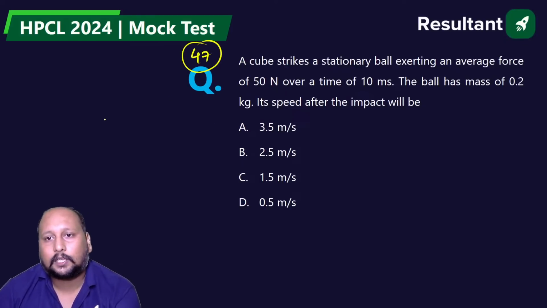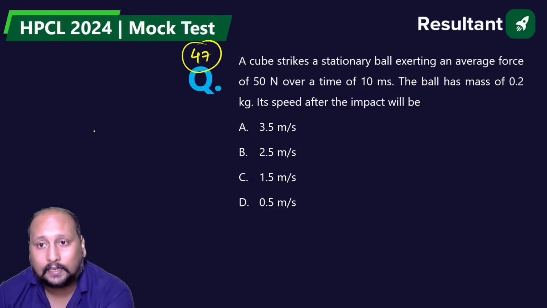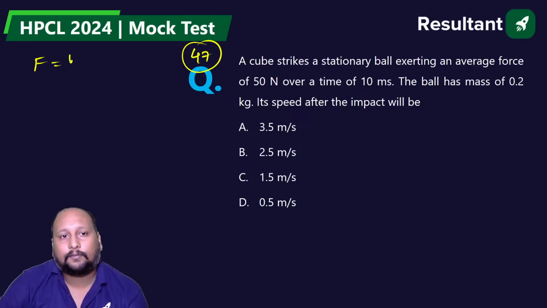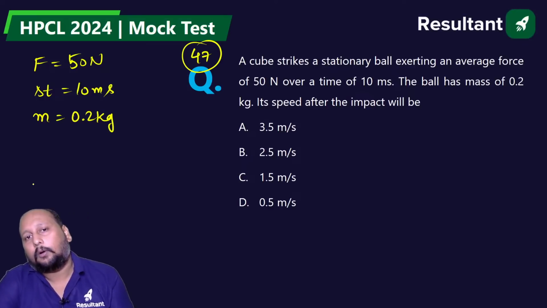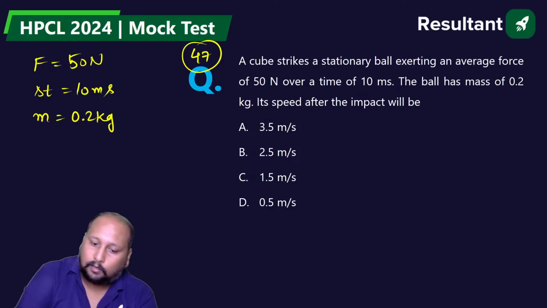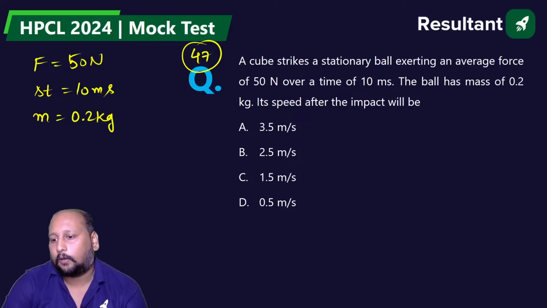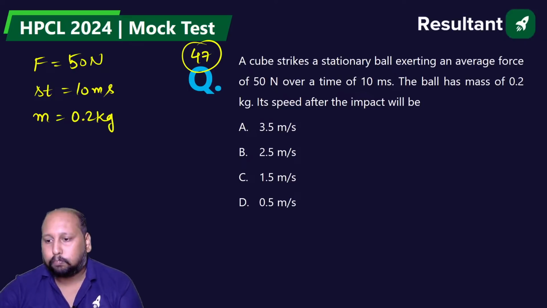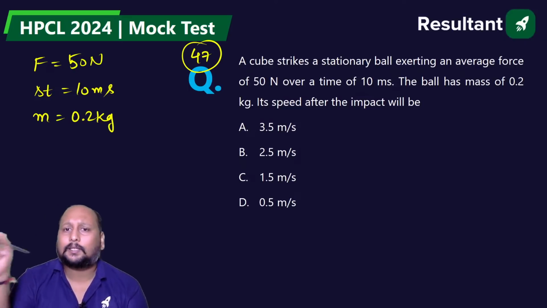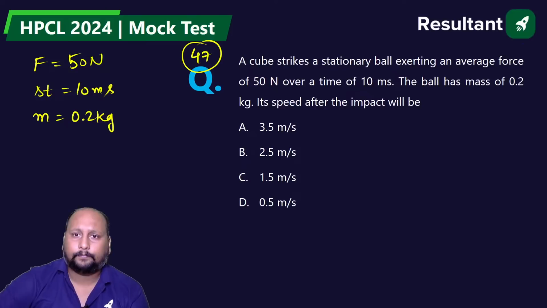A cube strikes a stationary ball at an average force of 50 Newton over a time of 10 milliseconds. They are given the value of force as 50 Newton, the time value as 10 millisecond, and the ball is having a mass of 0.2 kgs. What is the speed of the ball after the impact? A, B, C or D?